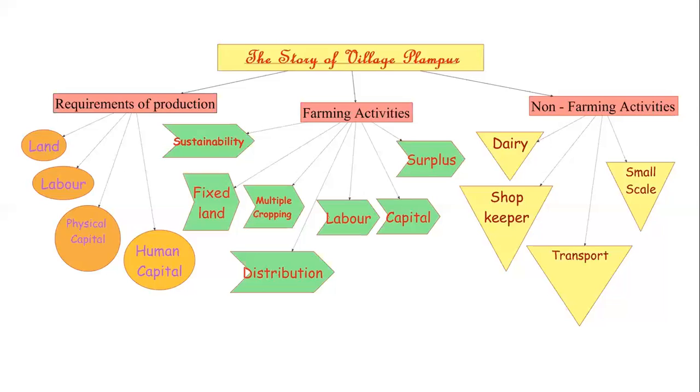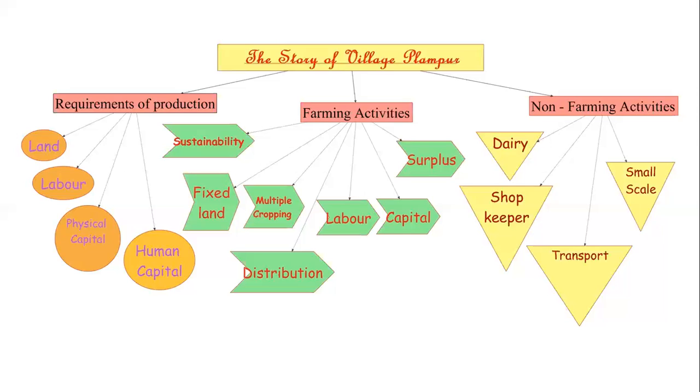So basically, Palampur is a small hypothetical village having around 450 families. The nearest town to the village is Shapur. Then you saw the aim of production is to produce goods and services that are wanted by people. You saw factors of production: land, labor, physical capital, and human capital.